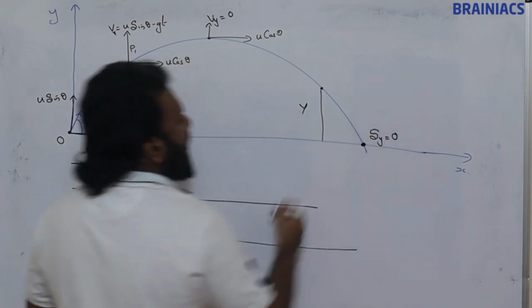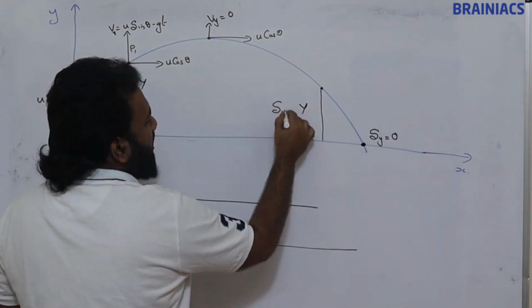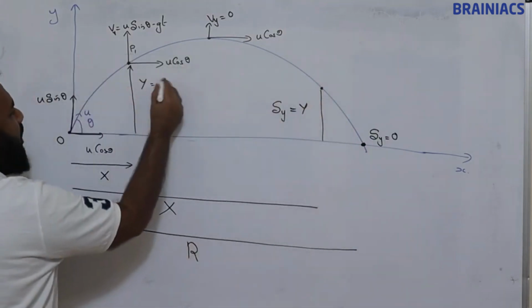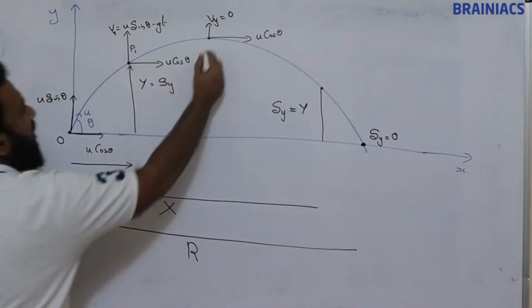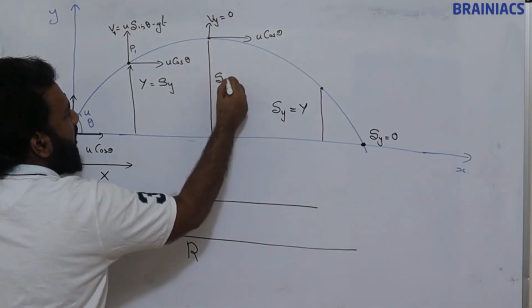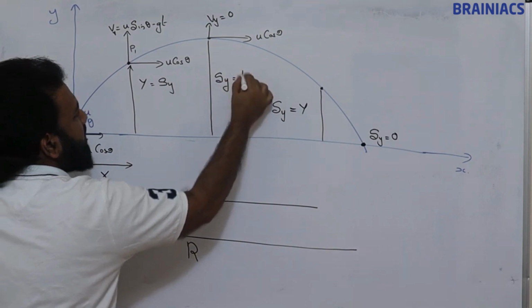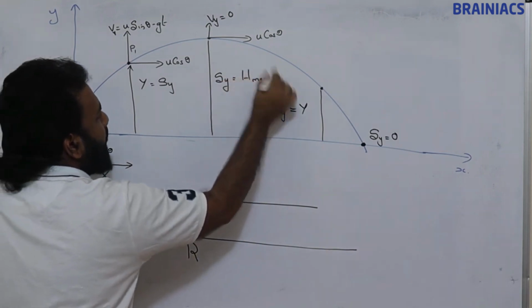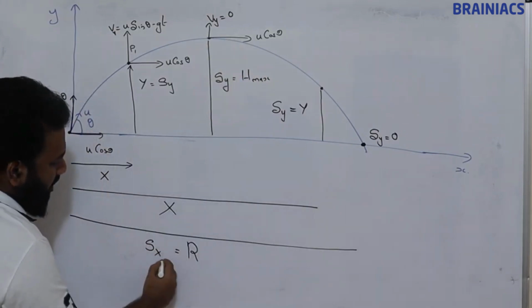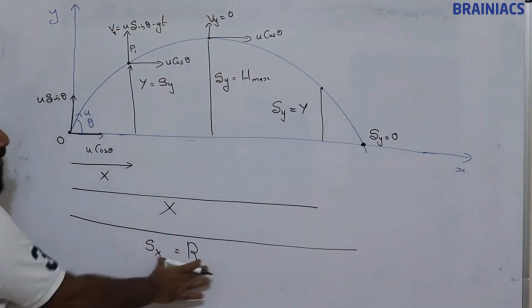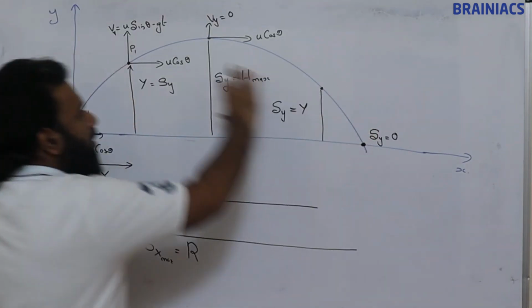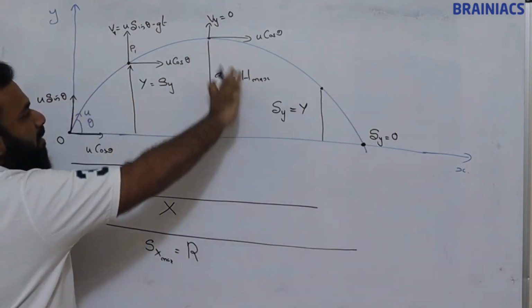Sy is 0 here. At the top point, Sy is this height, which is nothing but the maximum height.